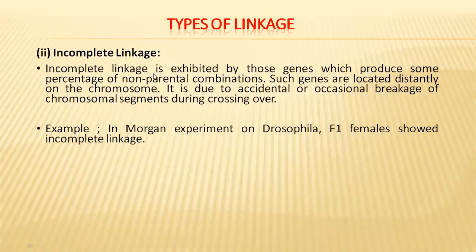Another one is incomplete linkage. In incomplete linkage, what may happen? Apart from the parental generation, new non-parental combinations may also arise due to crossing over or genetic recombination. This is possible only when the genes are distantly located on the chromosome, and due to occasional breakage of chromosome segments. In the same experiments conducted by Morgan, the F1 female showed incomplete linkage.